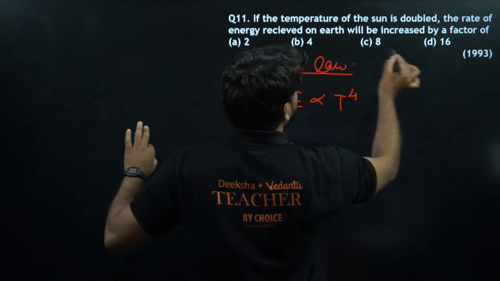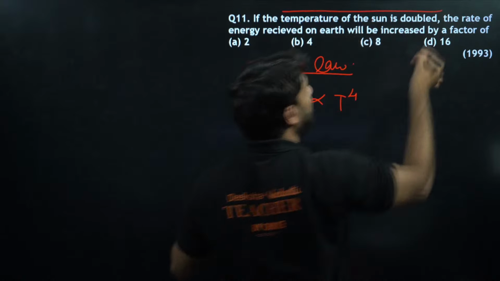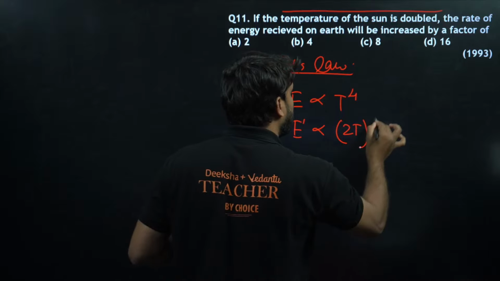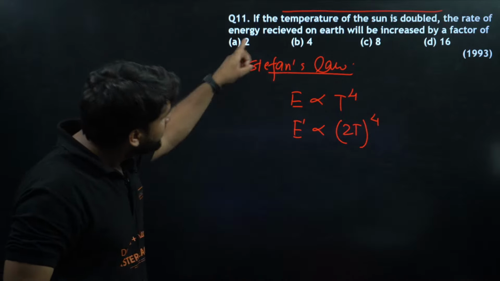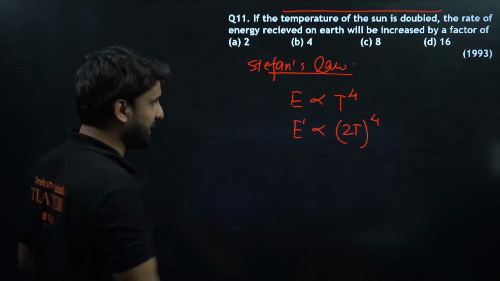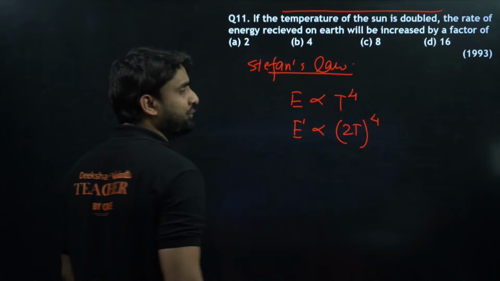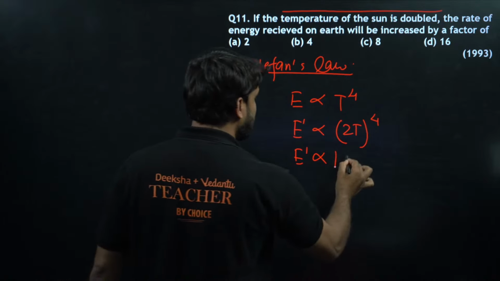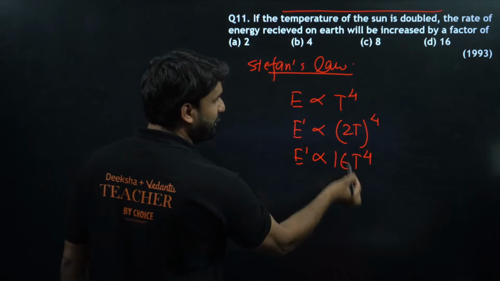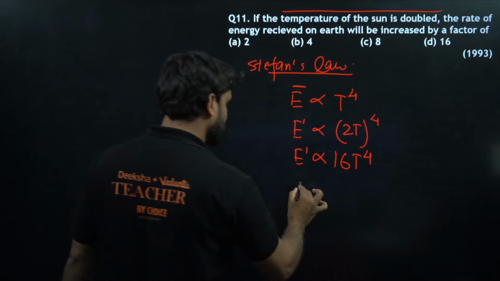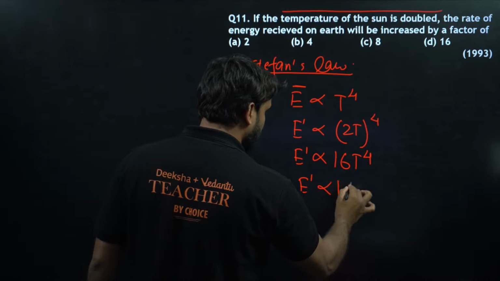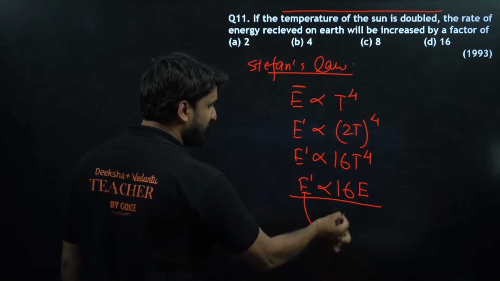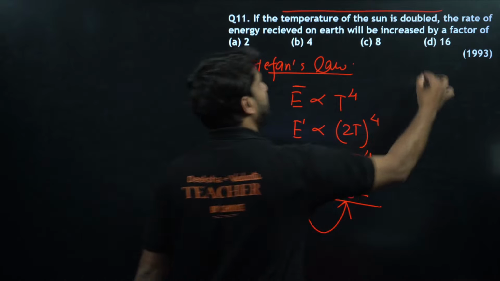Now look at the question. If the temperature of the sun is doubled, it means 2T to the power 4. So how will the energy be changed, by what factor? So E dash is directly proportional to (2T) to the power 4, which is 16 T to the power 4. And T to the power 4 is basically the initial energy. So E dash is proportional to 16E. It means that, my dear champions, the energy will be increased by 16 times. Option number D will be correct.